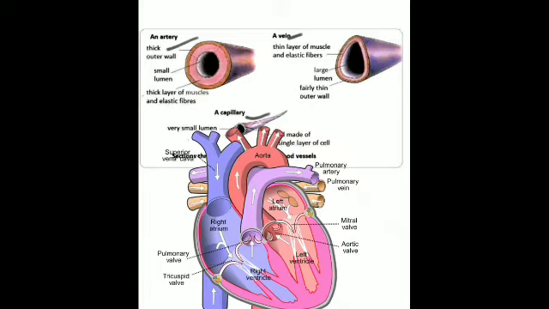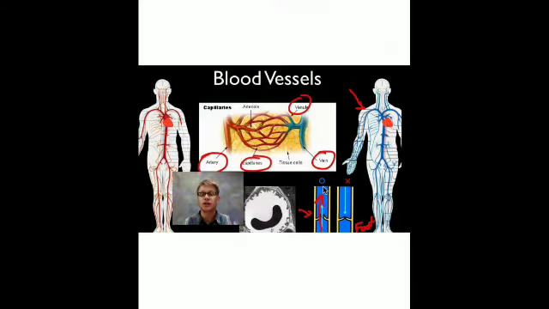Then the capillaries are extremely thin blood vessels that connect arteries to veins. Is that clear? So you can see how they are connected. You can see how these are the capillaries, a very fine network, and this is the vein, and this is the artery. Apart from this, you can see this is branching further. Here also it is branching further. These are the arterioles and venules, and finally the very fine network that is known as the capillaries.